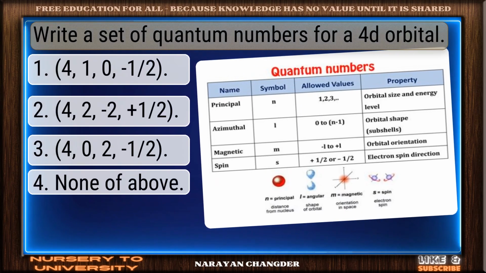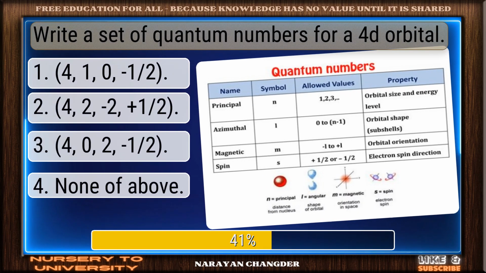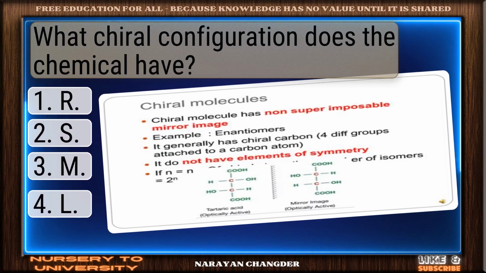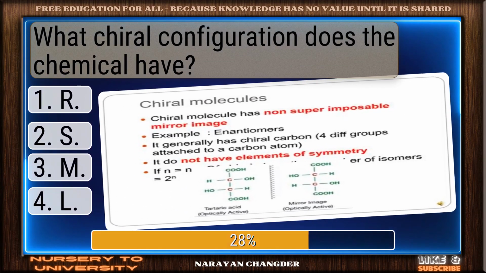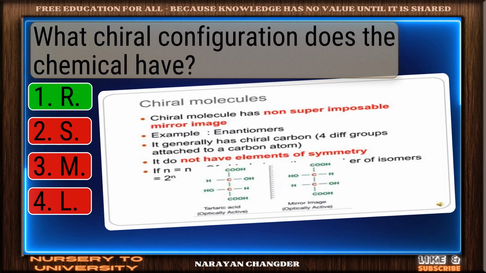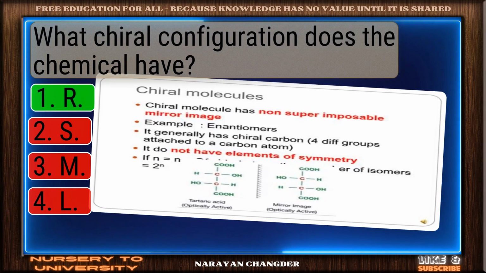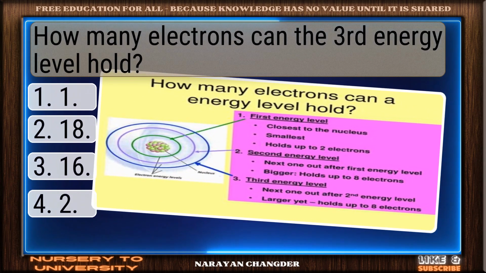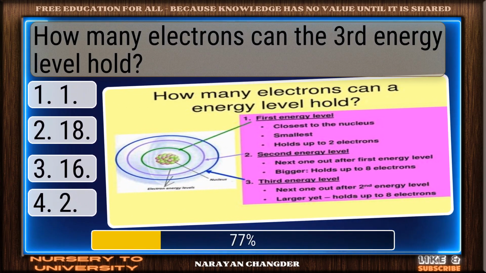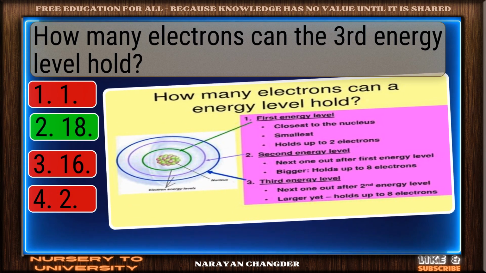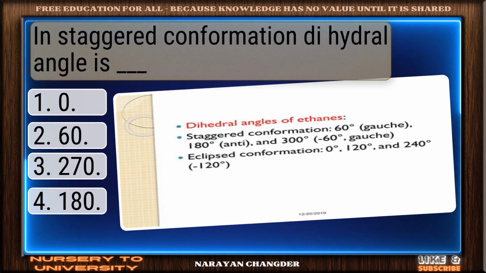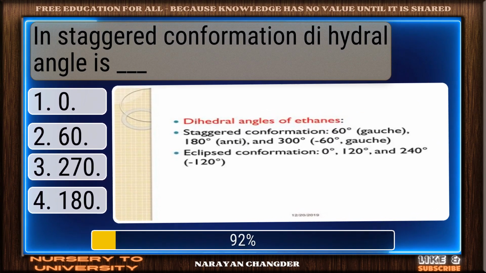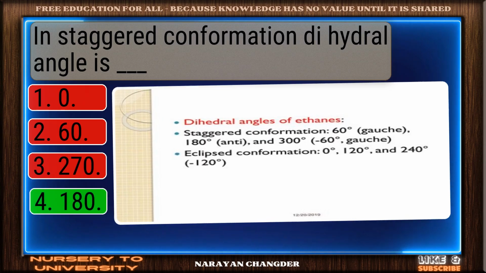Write a set of quantum numbers for a 4D orbital. Valid point is true. What chiral configuration does the chemical have? Good job. Your answer R works well here. How many electrons can the third energy level hold? Excellent. 18 is a brilliant choice. In staggered conformation dihedral angle is dash. Perfect. 180 is the correct choice.